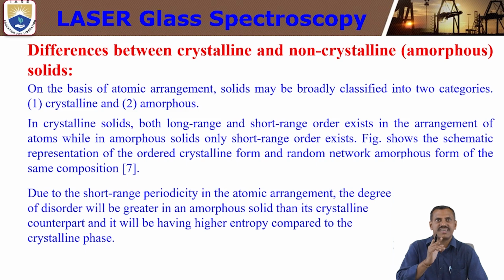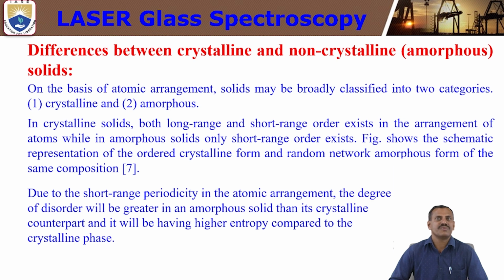Okay, so that means in crystalline material, there exists both long range order and short range order. But in the case of amorphous material, that is non-crystalline materials, only short range order exists. The next figure shows the schematic representation of the order of crystalline form and random network amorphous for the same composition. These are shown in the next slide.